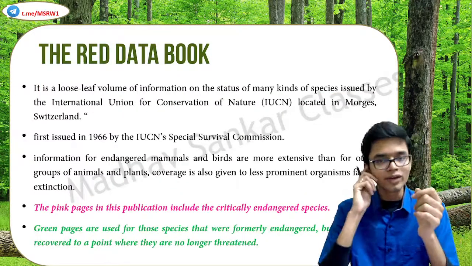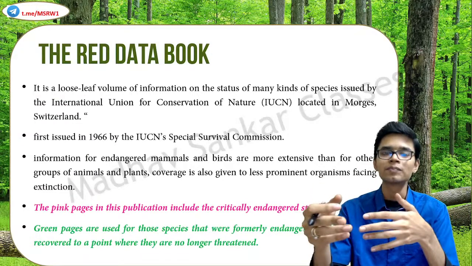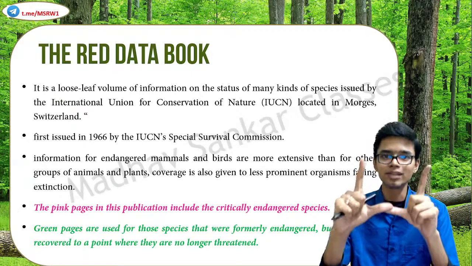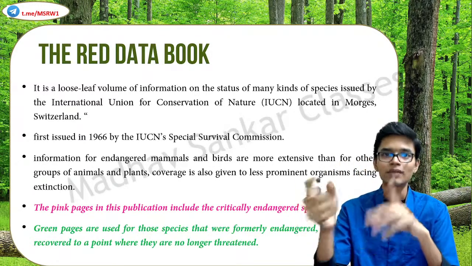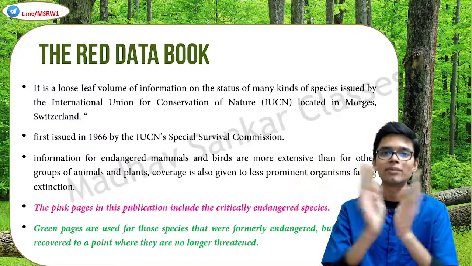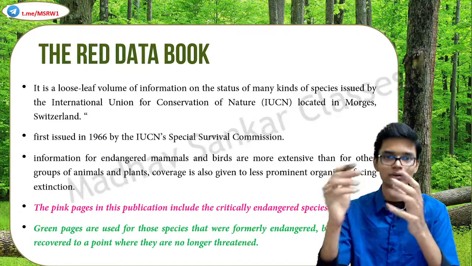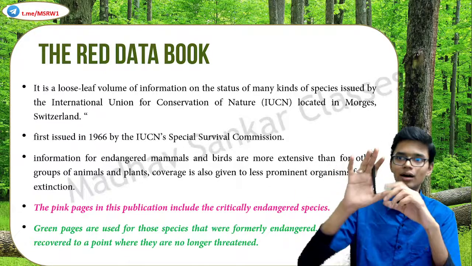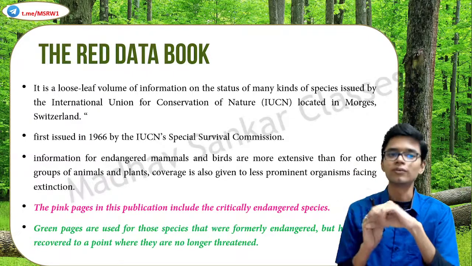So when we talk about endangerment, threatened species, etc., one of the most important things that comes to our mind is the Red Data Book. The book classifies different animals and plants based on their availability, or based on their position in an environment or in the world.